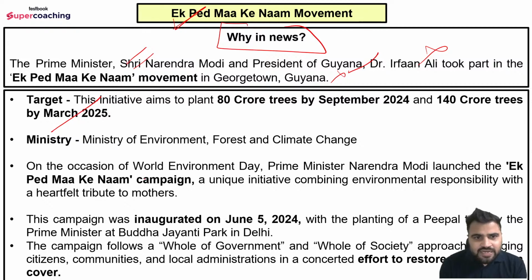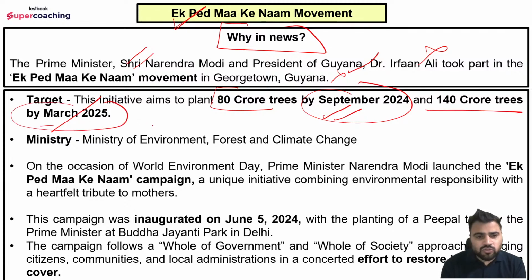So what is the target under this movement? The target is basically that this initiative aims to plant 80 crore trees by September 2024, which we had already achieved, and 140 crore trees by March 2025. ठीक है, तो 140 करोड़ ट्रीज हमें यहाँ पे प्लांट करने हैं बाई मार्च 2025, और उससे पहले एक टारगेट था 80 करोड़ ट्रीज बाई सितंबर 2024, और जो कि हमने ऑलरेडी अचीव कर लिया था एडवांस में.